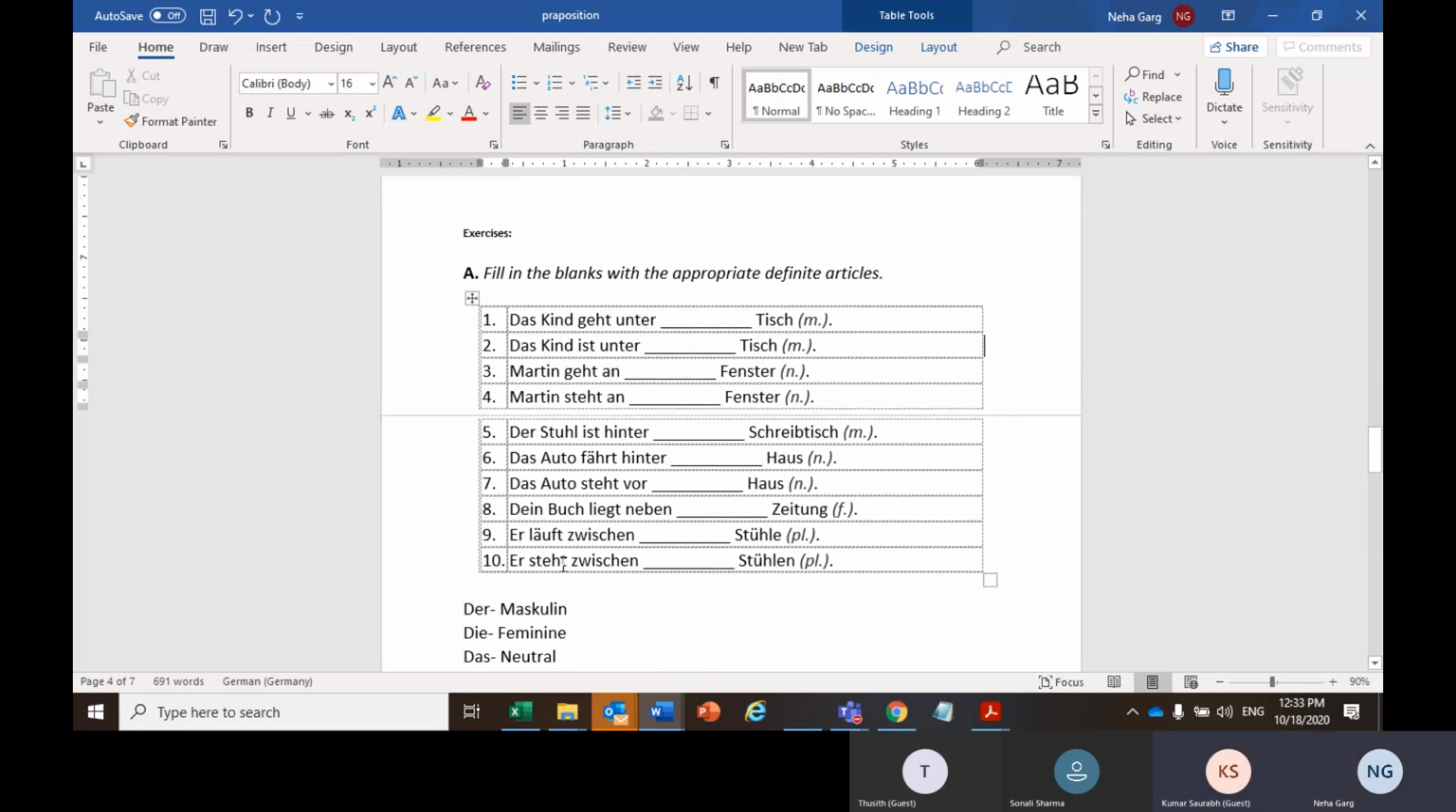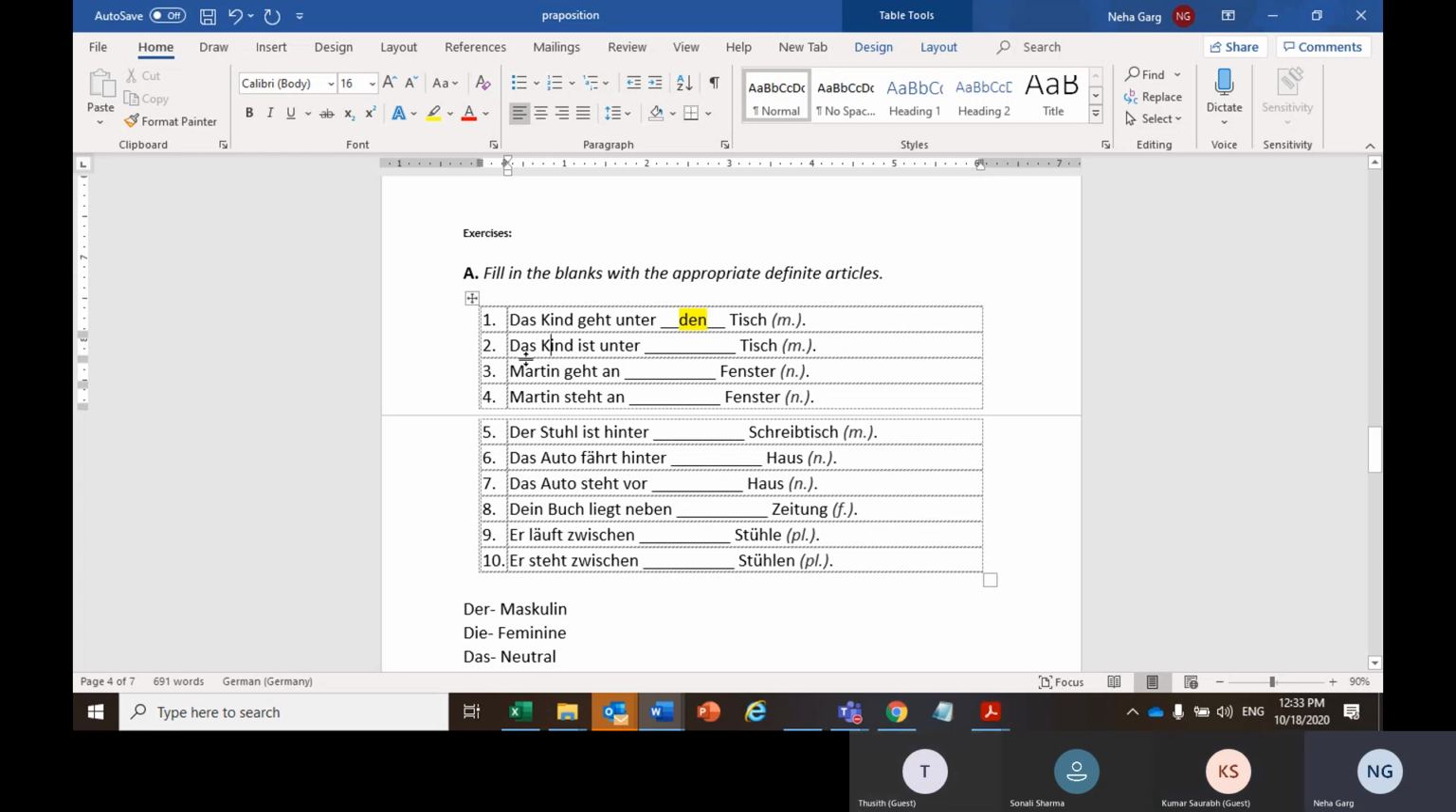Okay, everyone, if not done, we'll discuss it one by one, not to worry. So Sam, since you have written all the answers, can you give me the answer for one? Yeah, and what does that mean? Das Kind geht unter Tisch. So the child went under the Tisch. So this is accusative, so masculine as well. So I'm using den. Sehr schön. Das Kind geht unter den Tisch. The child is going under the table.